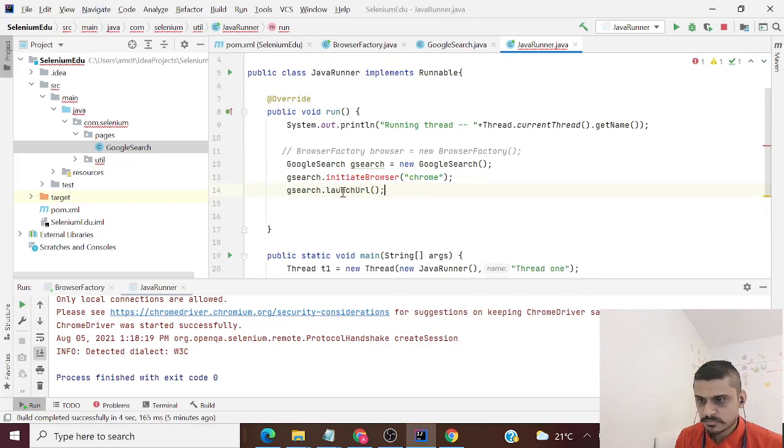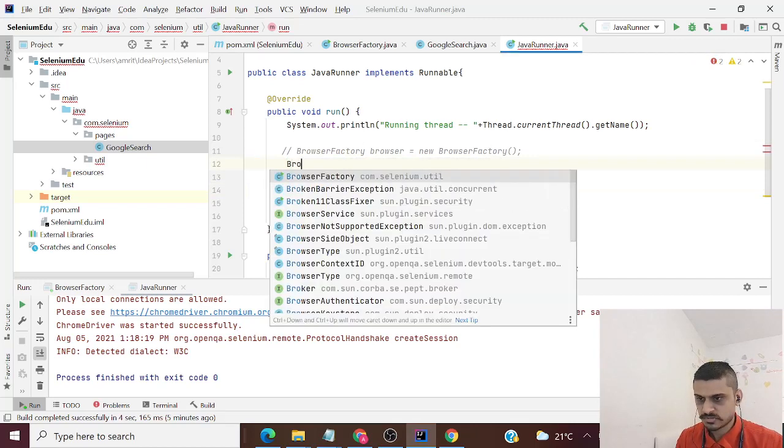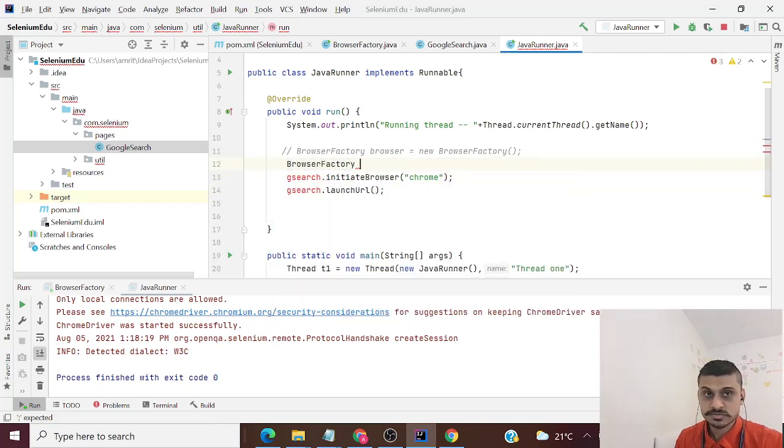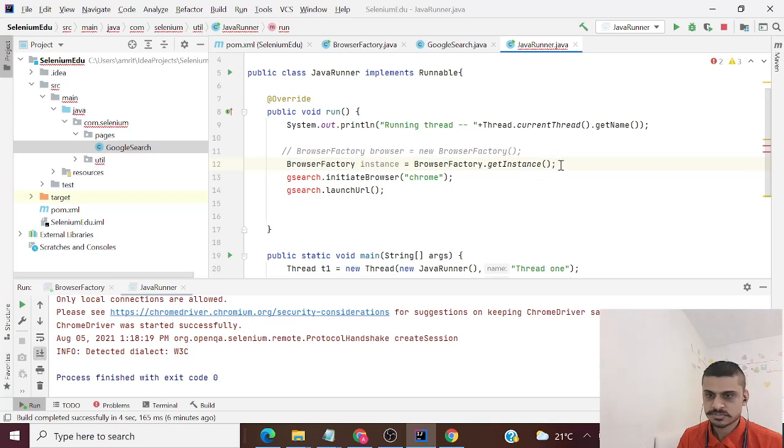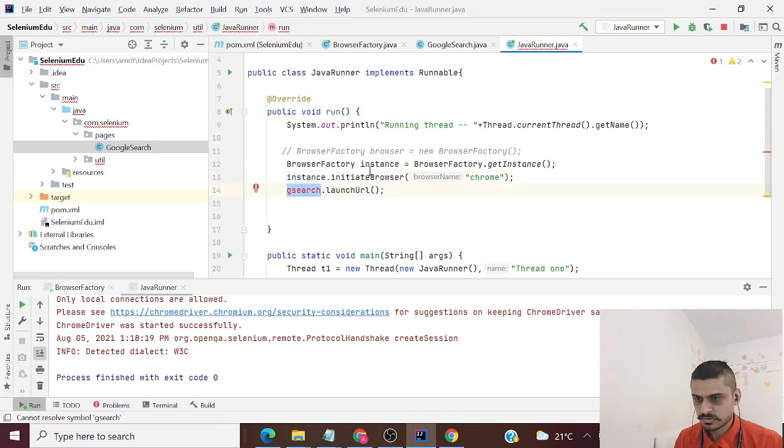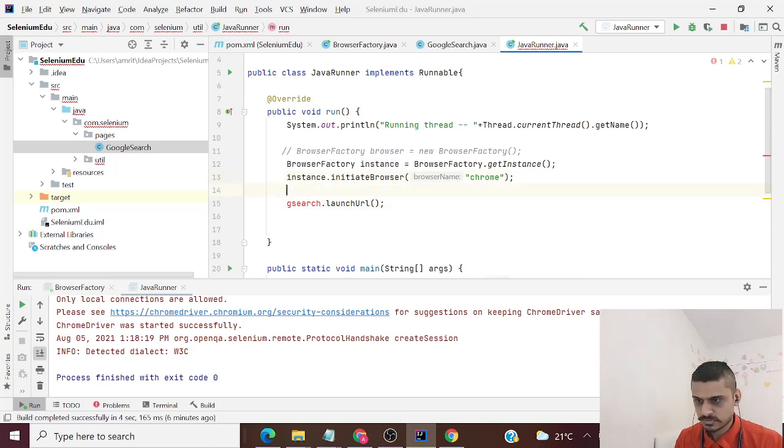And since now it's not Google search, over here as well I have to use my browser factory class only, because I cannot get an instance of the WebDriver from any other class now. Instance is equal to browser factory dot get instance. So over here it will also return the same instance. And now you can say instance dot initiate browser. And okay, if we deleted that, we need that as well.